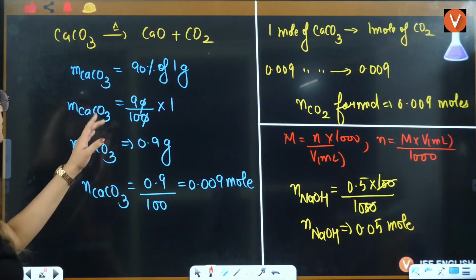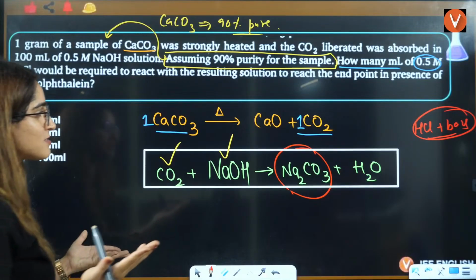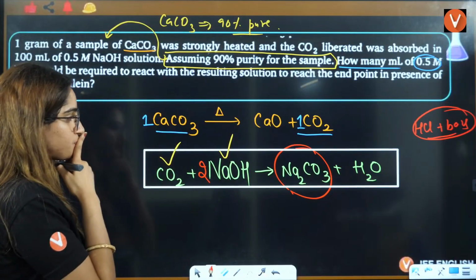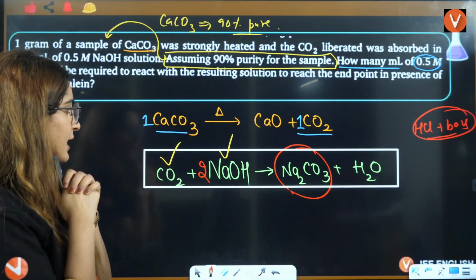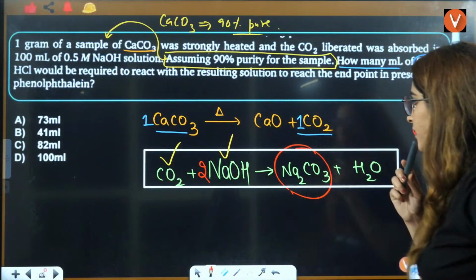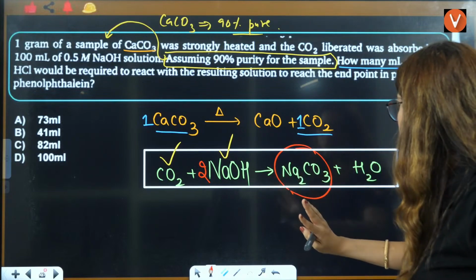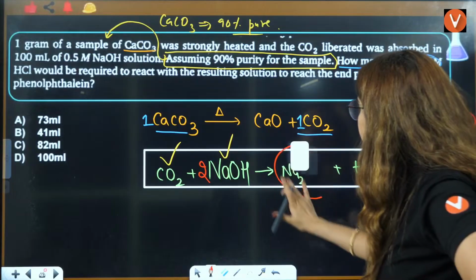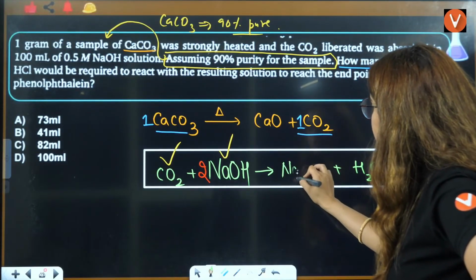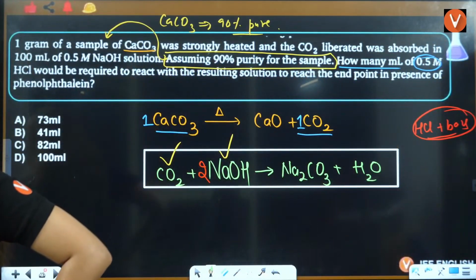Stoichiometry, if you see the reaction here, in this particular reaction, have you balanced it? We have not balanced it yet, right? Carbon is 1, this should be 2 Na, right? Oxygen is 2, oxygen is 3, oxygen is 2, 4, oxygen is 3, 4, hydrogen is 2. Yes, it is now balanced. Can you see? Now it is balanced. Everyone, don't make this mistake. This is a very, very important question, okay?